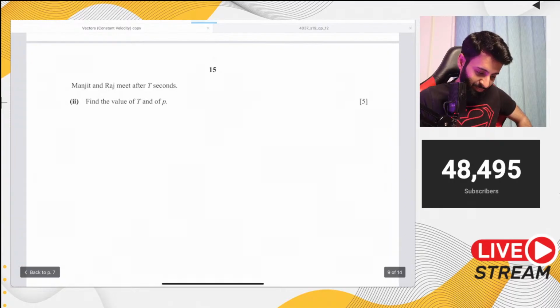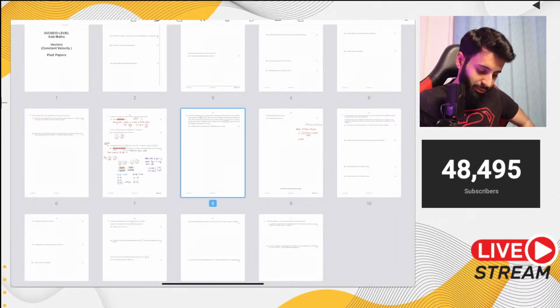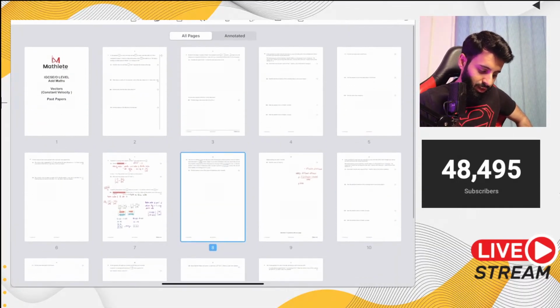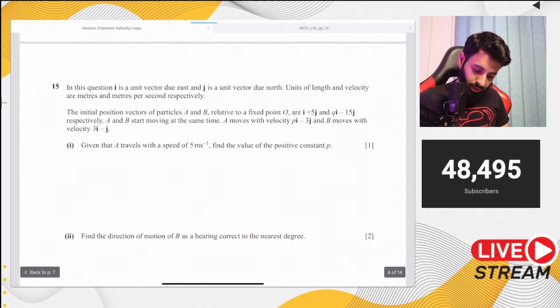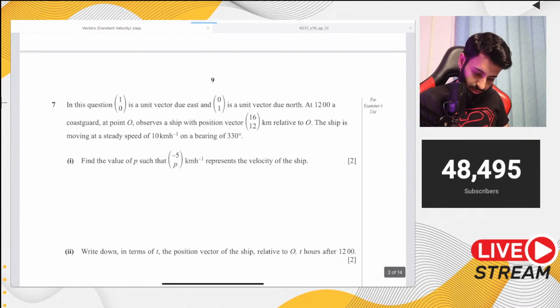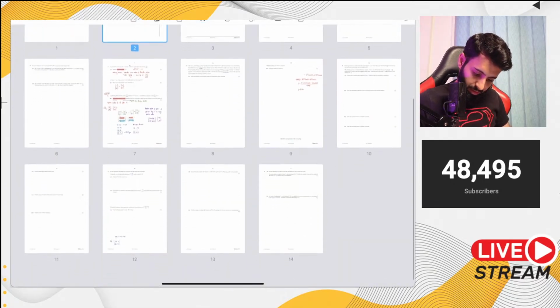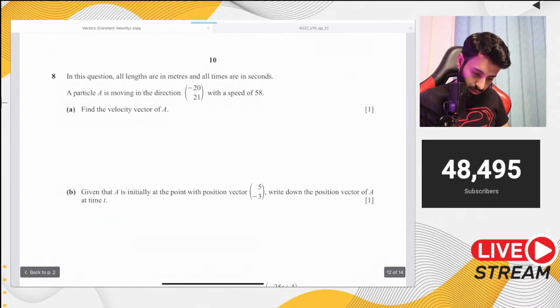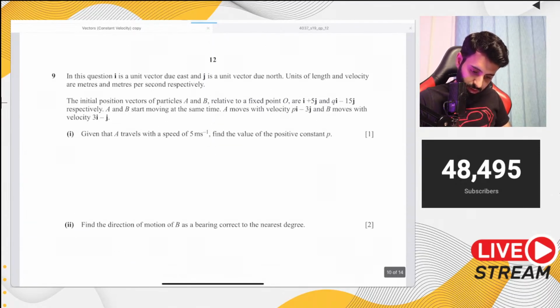Okay. So this is an insanely difficult question. So let's save this for, not for the very last, but let's not worry about this. Okay, I will solve this question, don't worry. I will for sure solve this question, but let's do some easier questions first. Okay, let's do one of those questions where you're given the direction and you need to find out the velocity vector. Let's do one of those questions first.